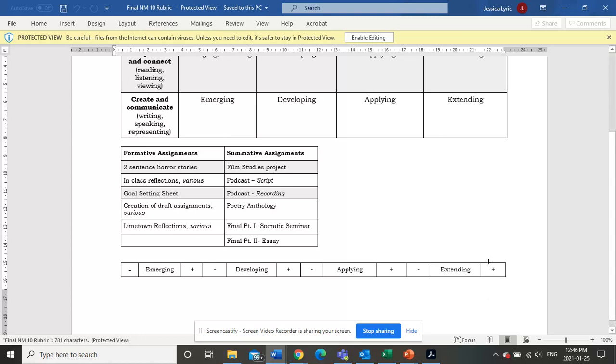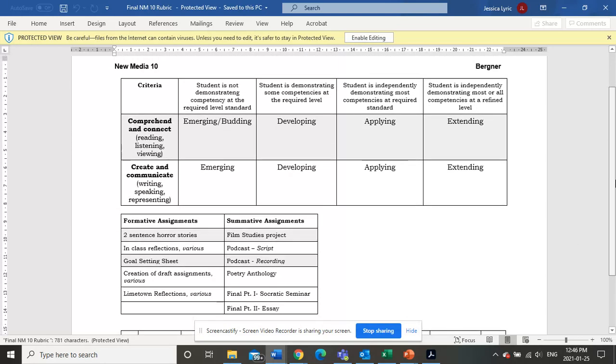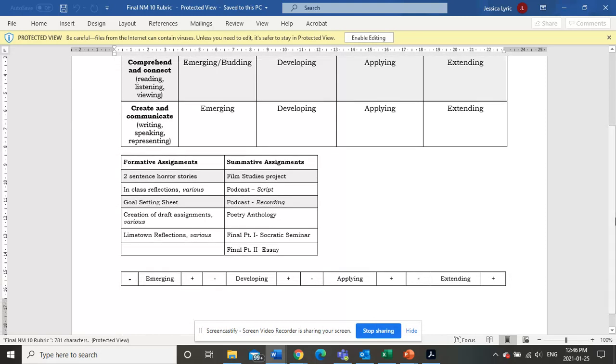Are you at a high extending, a low extending? So that's probably the A range. Are you a high applying, a low applying, a high developing, a low developing, a high emerging, a low emerging? What mark do you think you deserve for this quarter? Okay. And this is about you being able to be honest and reflective about your own process and your own work.